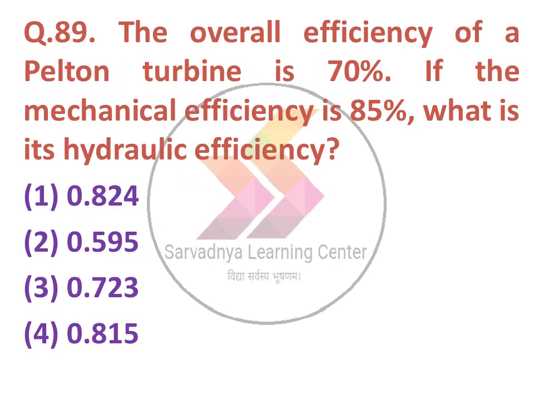Next question. The overall efficiency of a Pelton turbine is 70%. If the mechanical efficiency is 85%, then what is the hydraulic efficiency? So we know that the overall efficiency is equal to hydraulic efficiency into the mechanical efficiency. So by using the formula, we find the answer is 0.824.